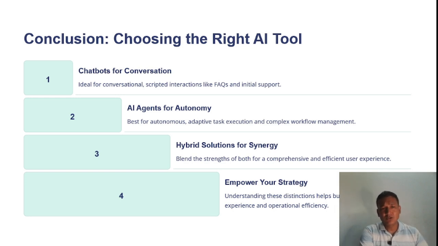So both are useful. They both have different tasks to do. You can use a chatbot for conversation and an AI agent for autonomy. A hybrid solution is also possible. So you can empower your work.